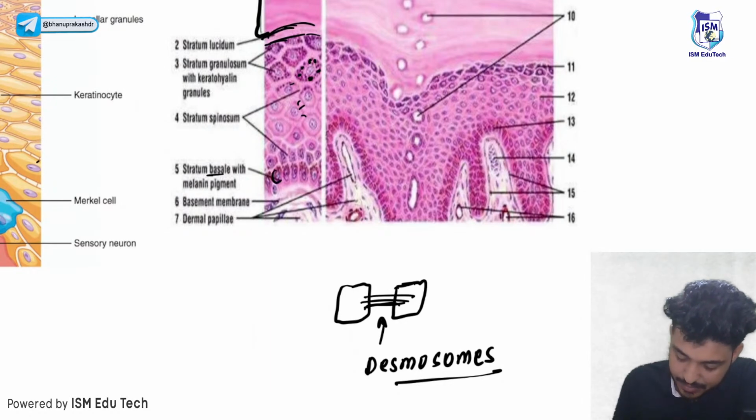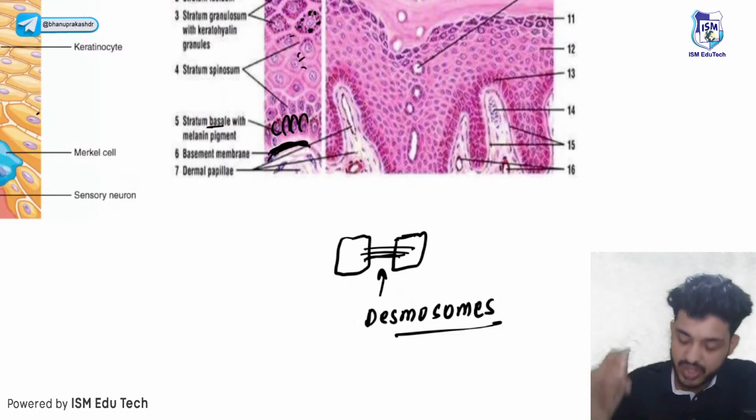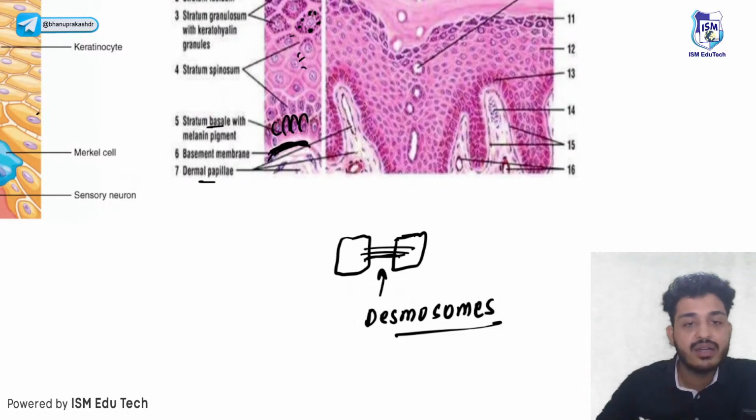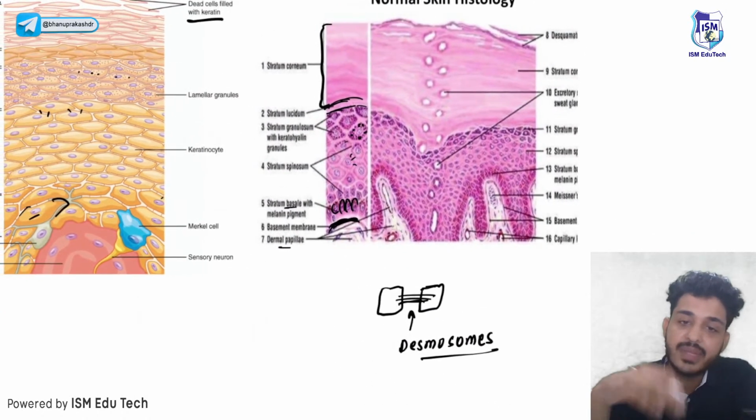This one is your stratum basal. These are your columnar cells. Then there will be the basement membrane zone, or we can say the dermo-epidermal junction, and the last one will be again the dermis. So these are the layers of the epidermis. Then there will be the dermis.